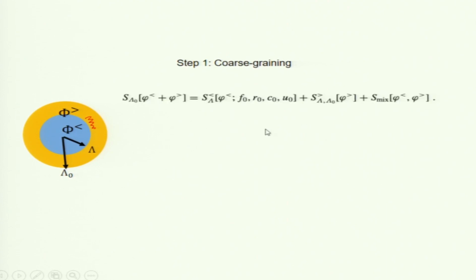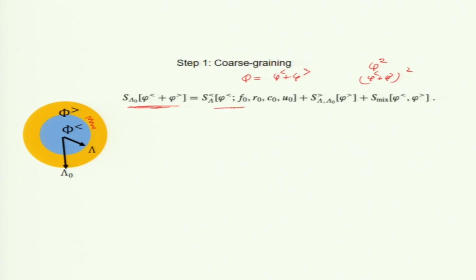So, this is my free energy. As I said, my phi is phi less plus phi greater. This one has phi squared, phi 4, all these functions. Let us imagine I have phi squared. It will be phi less plus phi greater squared.